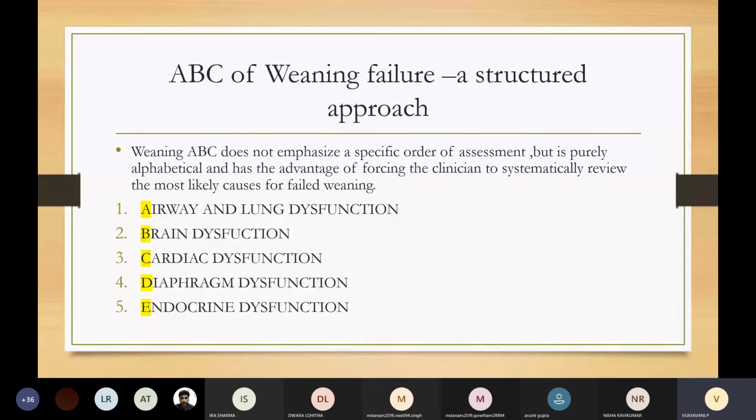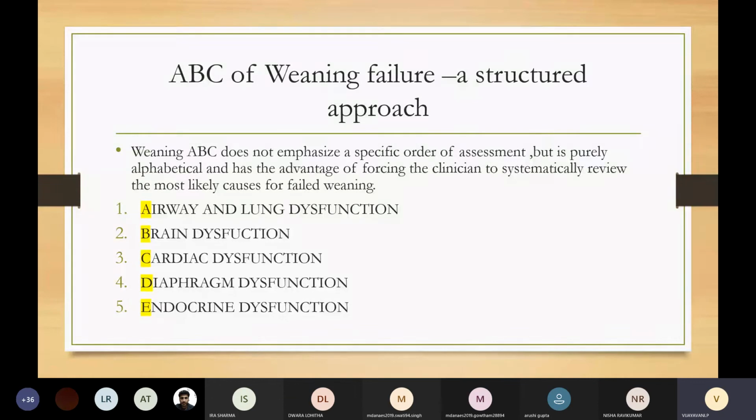Now coming to ABC of weaning failure, it is the structured approach. Now ABC here doesn't emphasize a specific order of assessment like that given in ATLS guidelines where A refers to airway, B breathing and C circulation. Here ABC is nothing but the alphabetical order that we have to consider for the causes of weaning failure. A refers to airway and lung dysfunction, B for brain dysfunction, C for cardiac dysfunction, D for diaphragm dysfunction and E for endocrine dysfunction.